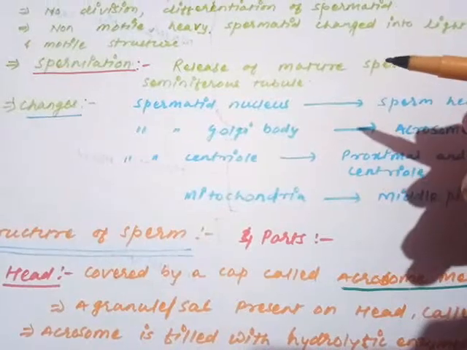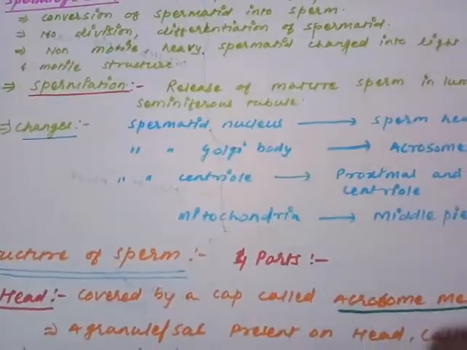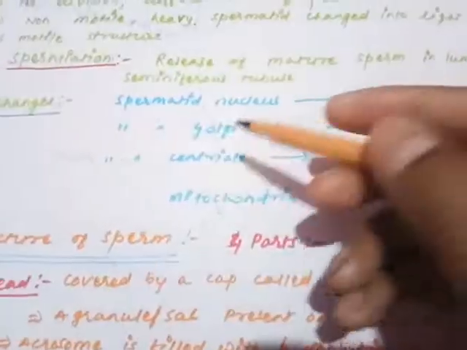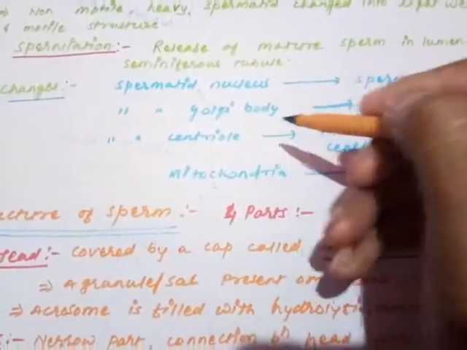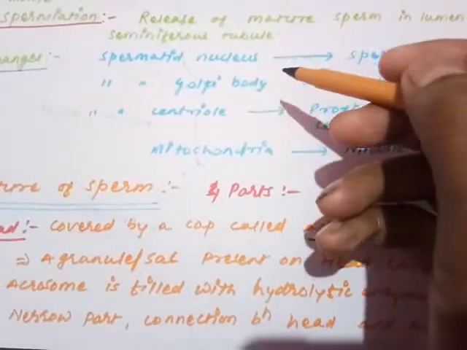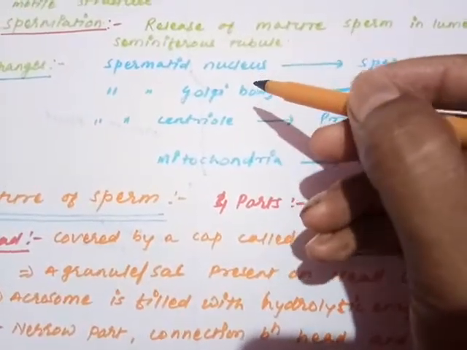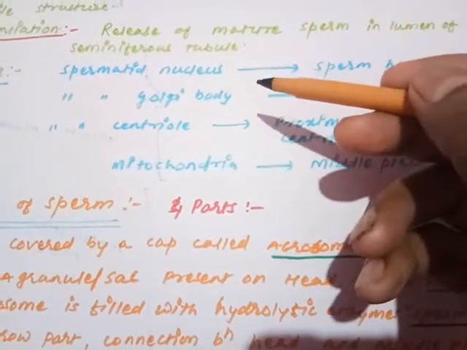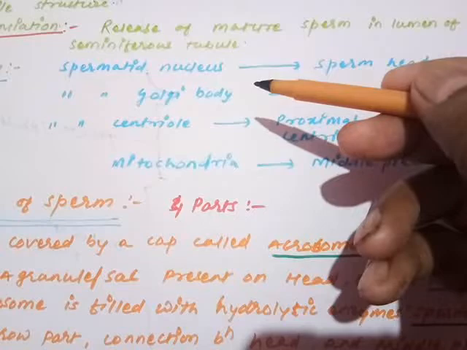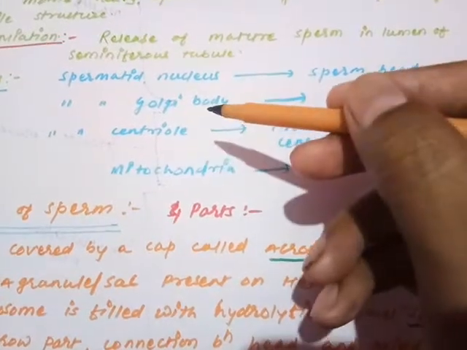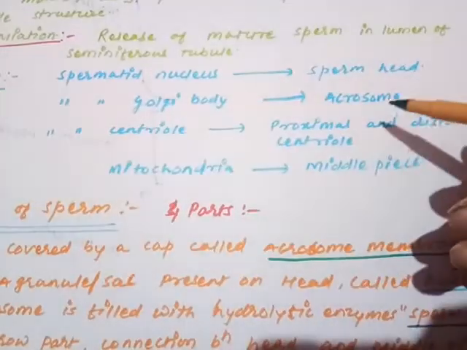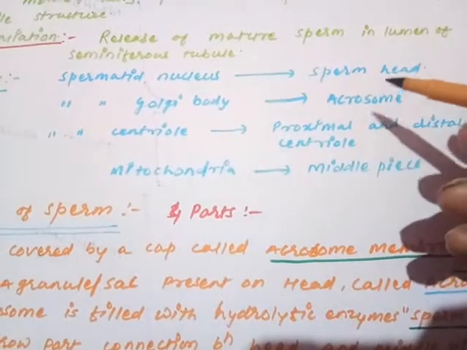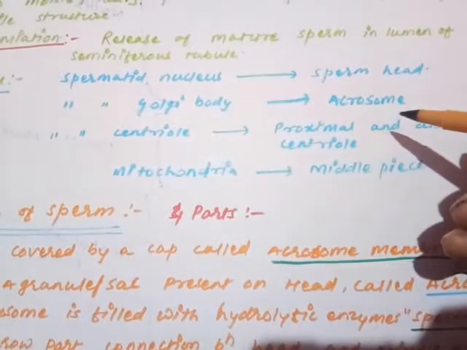Now we are going to observe what changes and processes occur during spermiogenesis. These are very important points that I am going to discuss. The nucleus of the spermatid forms the head of the sperm. The Golgi body of the spermatid forms the acrosome, which we will discuss in the structure of the sperm.